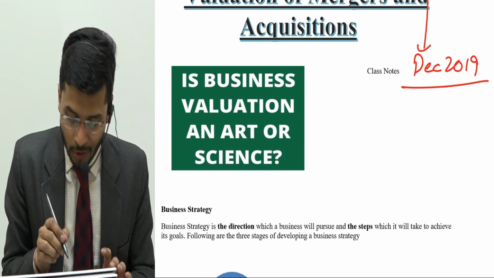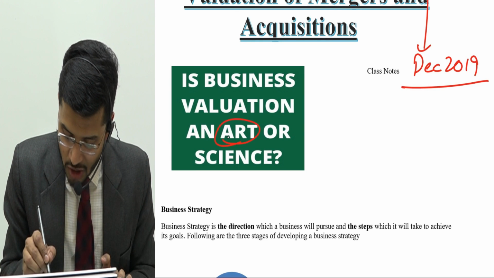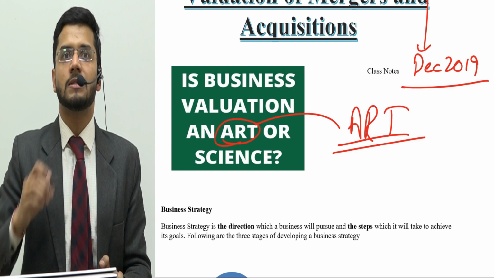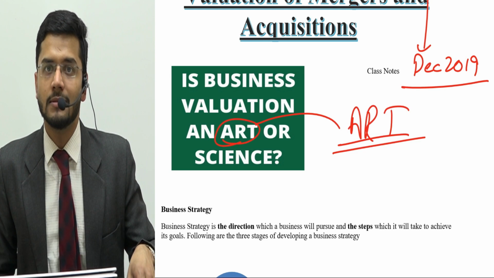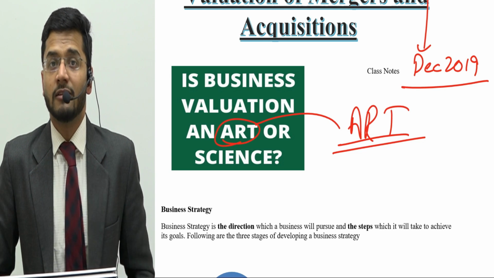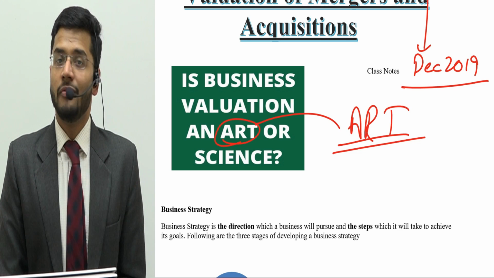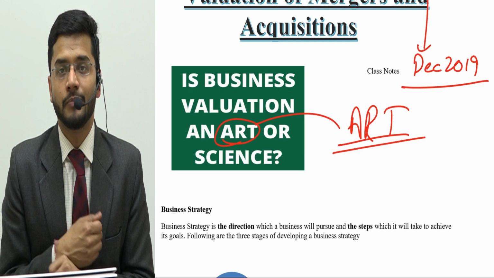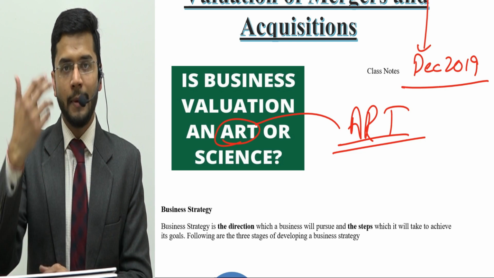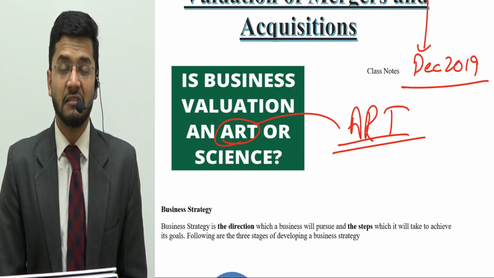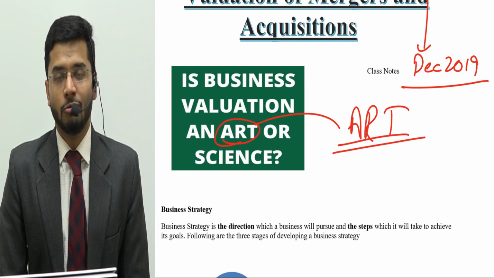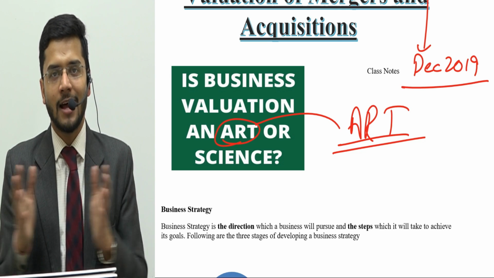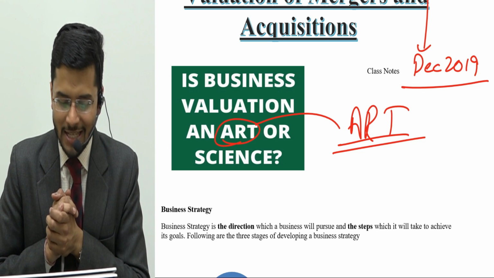I would definitely go for art, because the major portion of valuation depends upon your personal application of your experience, and there are no straight-jacketed formulas, especially in the Indian scenario. There are no techniques or standard assumptions which I can tell you so that you can just succeed in this particular art. No, that is not possible. So yes, valuation is more of an art rather than a science. Okay, so now let's start